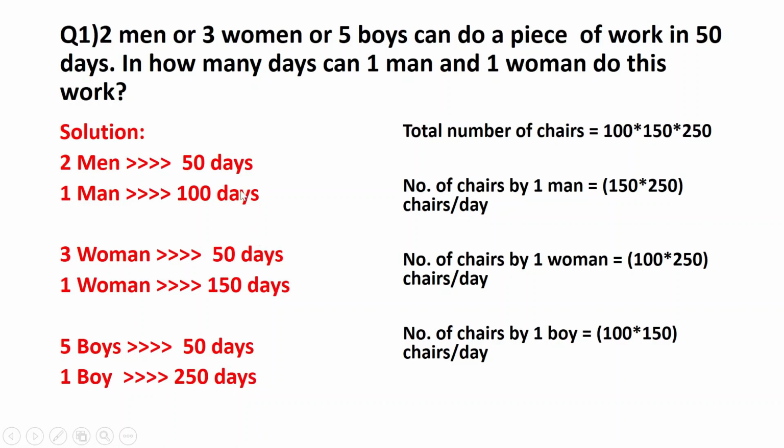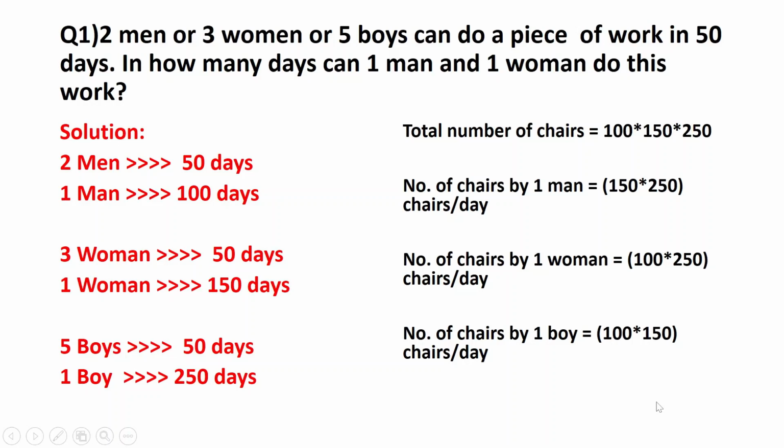Therefore, just multiply all these number of days individually. 100 into 150 into 250 will be the number of work. Here I am considering it as chairs. So the number of chairs by 1 man is 150 into 250 chairs per day. Number of chairs by 1 woman is 100 into 250 chairs per day. And the number of chairs by 1 boy is equal to 100 into 150 chairs per day.